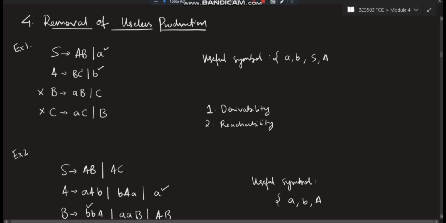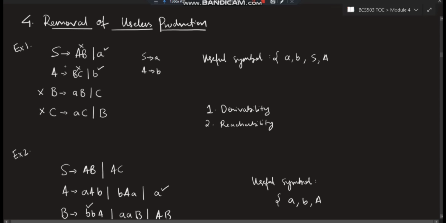Wherever either B or C has come, that will also become not useful. If B has come, then this has become not useful. Here A and B, either B or C, if it has come, if it was AC also it was not useful, AB also is not useful, because B has come, then it automatically made A also not useful. So this also we need to remove. So what we are remaining with is S goes to A, and BC is removed from here, A goes to B.